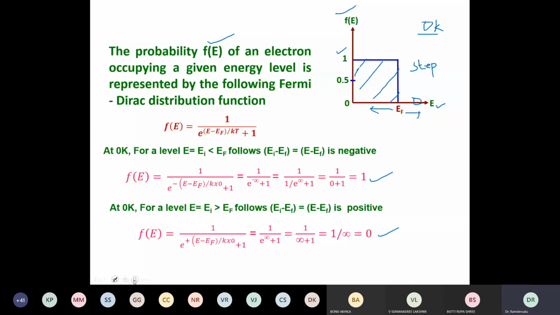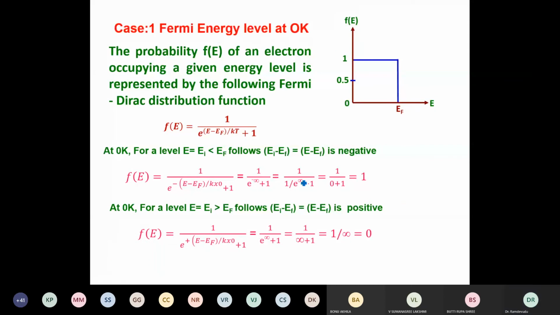So this is the probability distribution curve for 0 temperature. Now this is case 1, in which we have estimated the Fermi energy level at 0K, and this is a step function. In case 2, I take the Fermi energy level at T greater than 0.